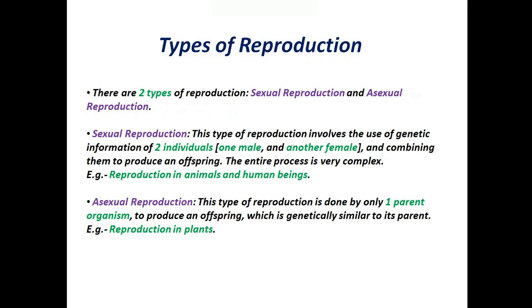The entire process is very complex. For example, reproduction in animals and human beings. Now, asexual reproduction. This type of reproduction is done by only one parent organism, to produce an offspring, which is genetically similar to its parent. For example, reproduction in plants.